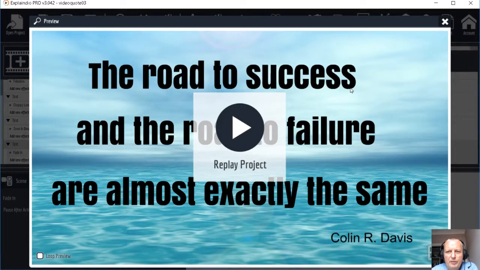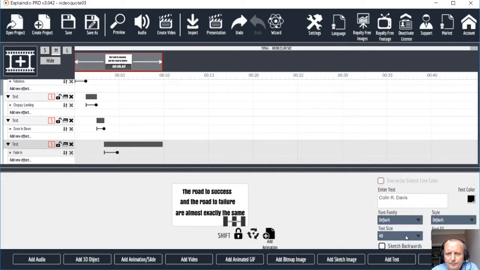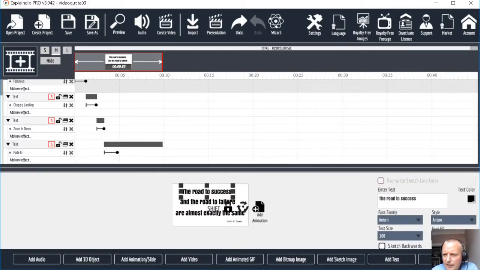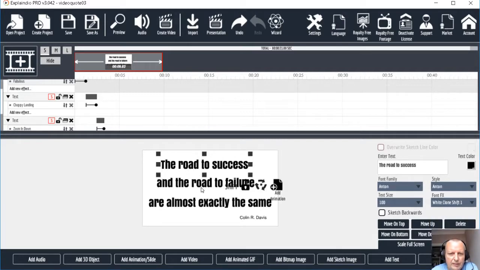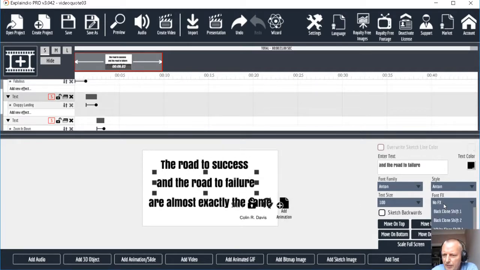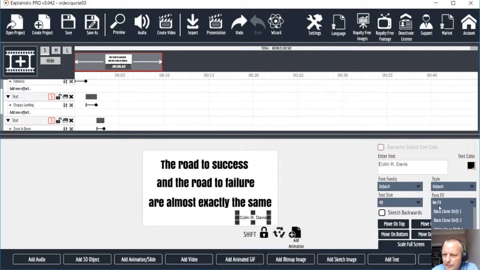I think what we might want to do is just put a background on this text, just to kind of border around it, like a shadow. Let's open Canvas here, and I'm just going to click on the text, and I'm just going to make this small so you can see it. I'm going to add an effect here. I think we'll do this white clone shift. It just puts like a shadow underneath it. Let's do it for the second one. White clone shift, and the third one, white clone shift, and then also for this, white clone shift.